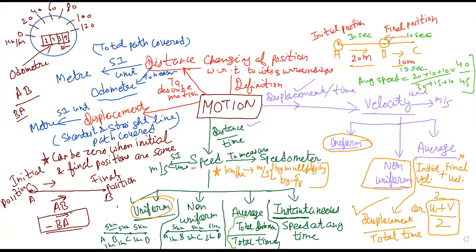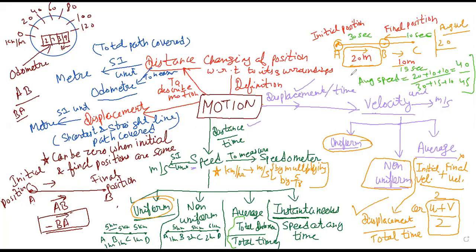Displacement. Now, what is the displacement here? The body has started its motion from A, then goes to B, then to C, then coming back to B. So displacement is the shortest and straight line path between initial and final position. What is the shortest and straight line? AB. So displacement is 20, divided by total time.